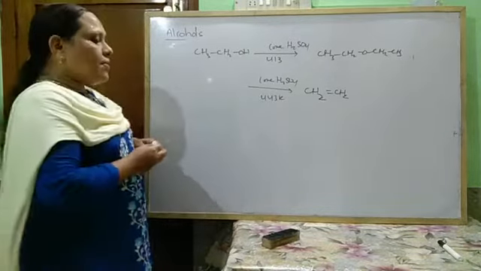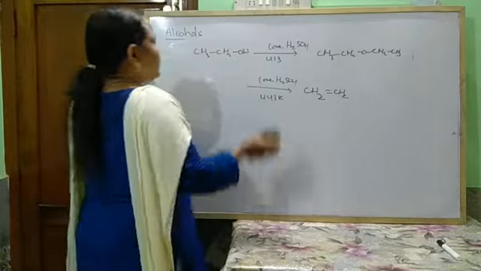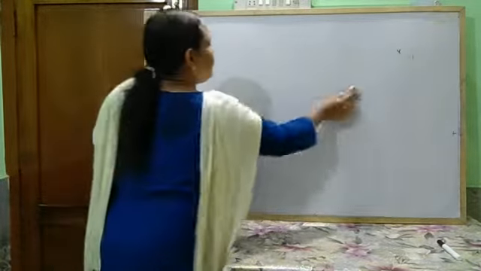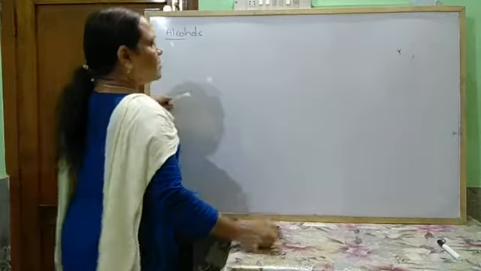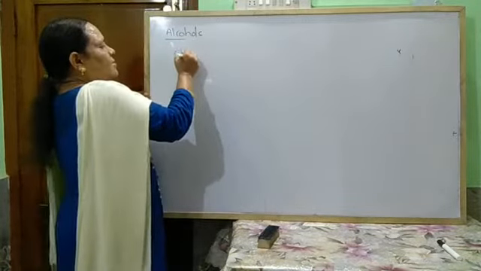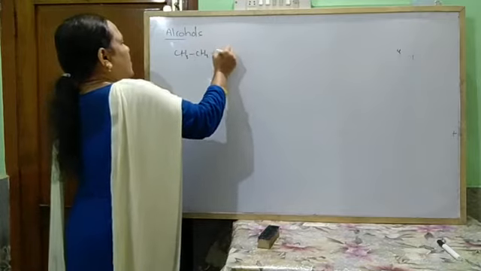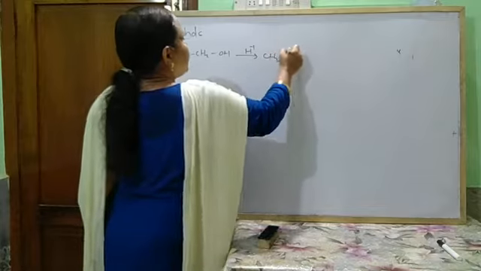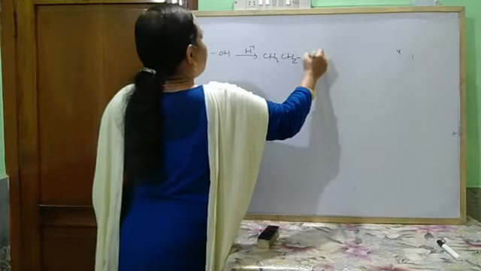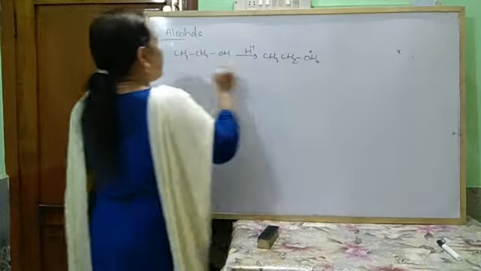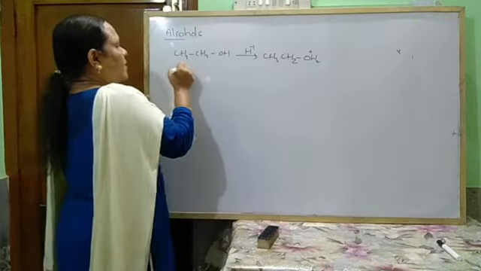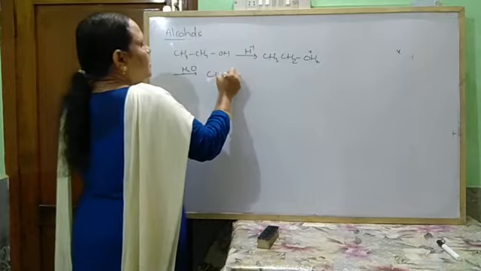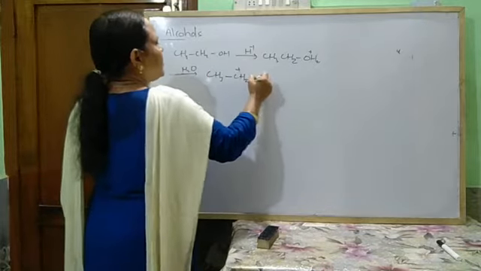Okay. So what is the mechanism? Already you know the mechanism of this reaction. For the mechanism of alkene, in the first step it accepts one H plus ion, forming CH3CH2OH2 plus, then removal of H2O gives rise to CH3CH2 plus.